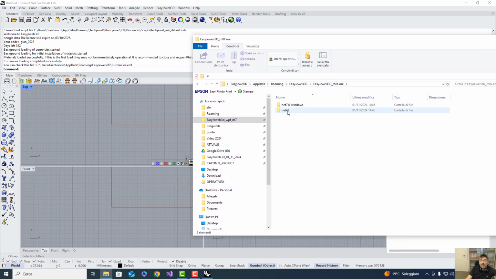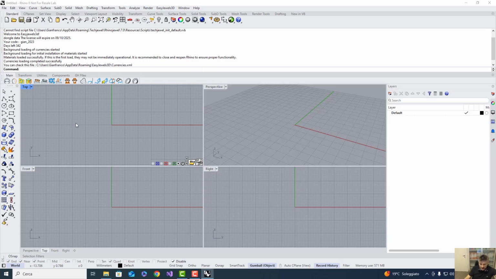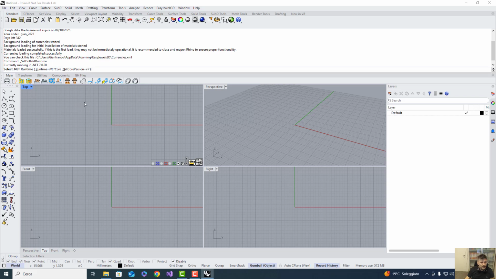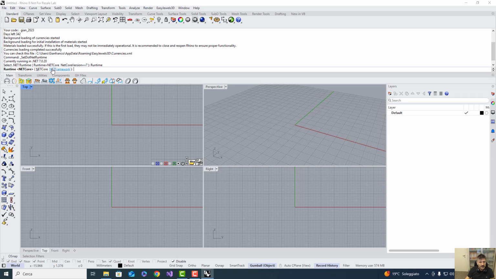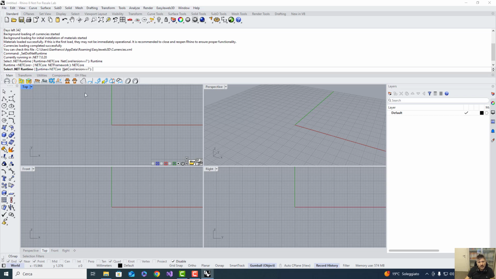the correct folder, because in Rhino 8 we have two systems, set with this command here, SetDotNetRuntime. You see, we have now .NET Core, okay, version 7 .NET Core. If you want to change to .NET Framework, I don't want to, I had .NET Core, perfect.